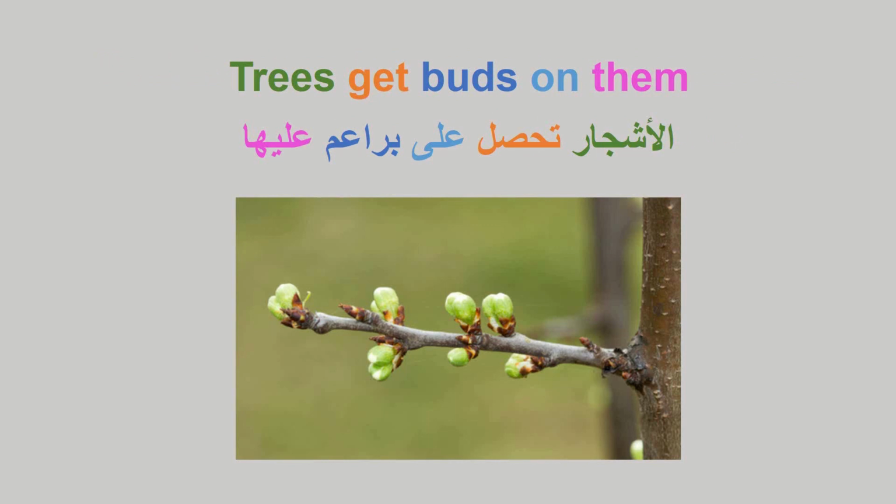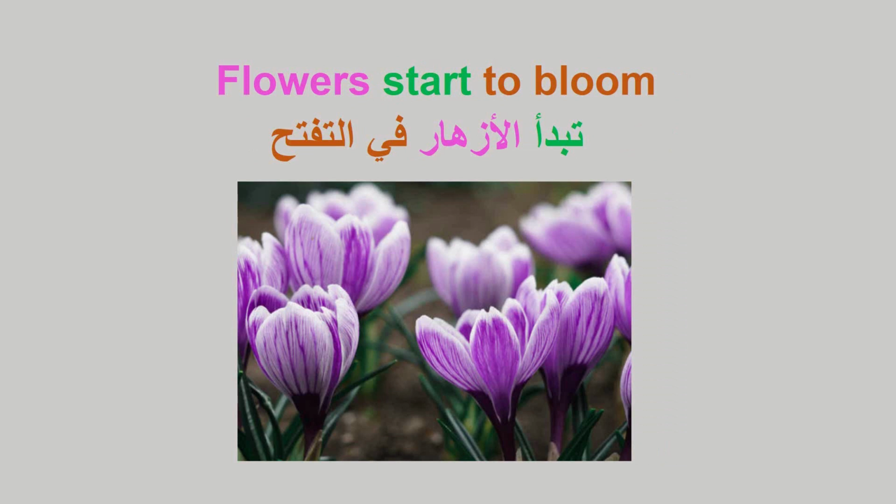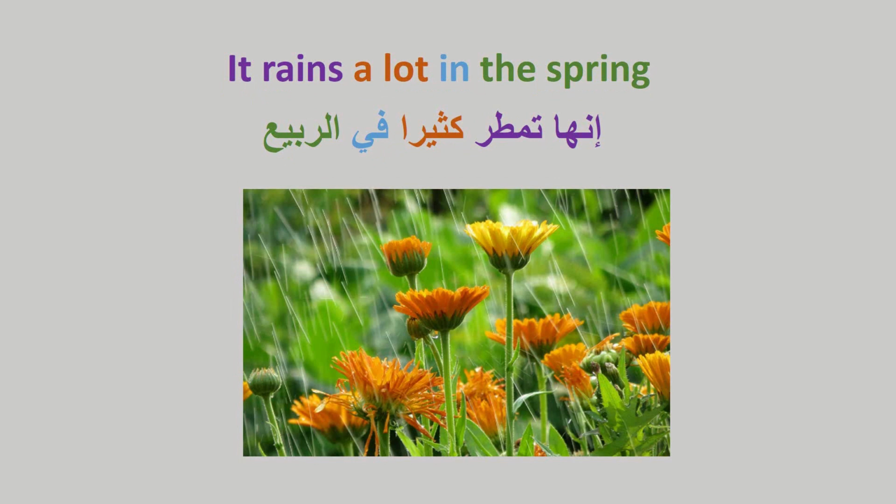Trees get buds on them. Flowers start to bloom. It rains a lot in the spring.